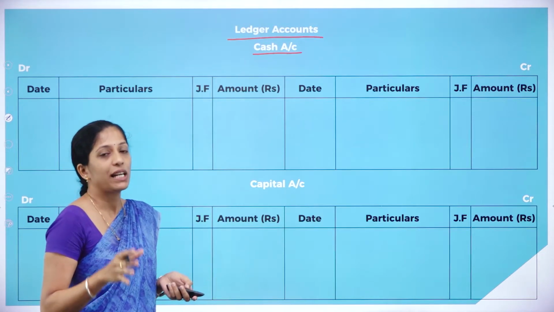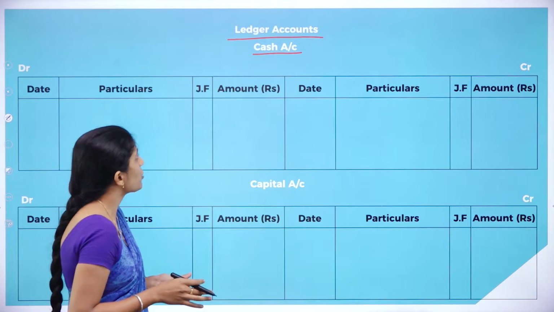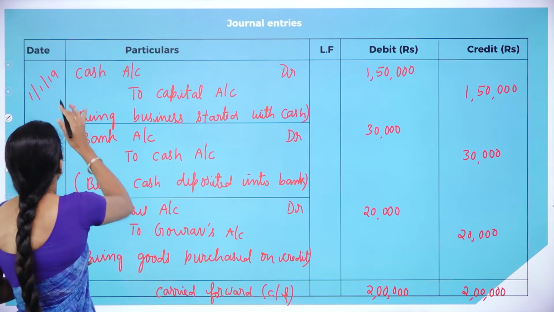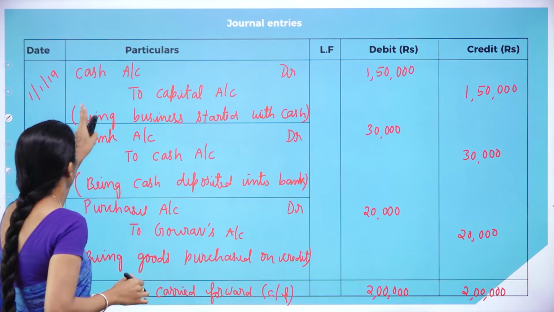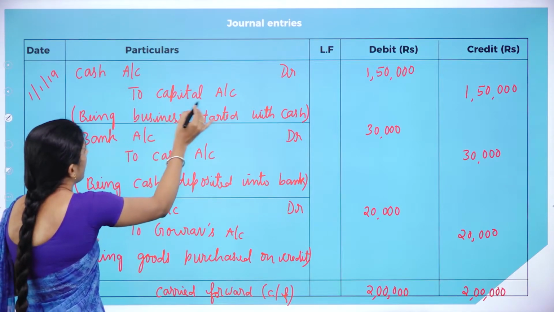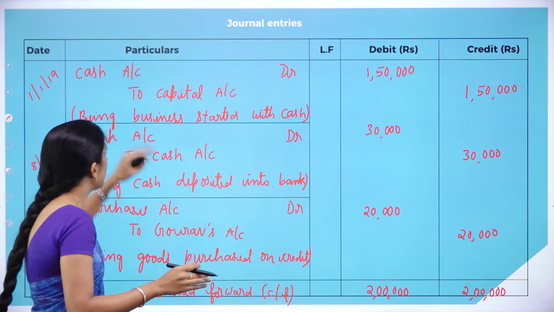Now listen carefully. Here what you have to do is, we are preparing the cash account. Now go through the journal entries and see where there is a cash account. Our first transaction, 1/1/2019, has the cash account: cash account debit to capital account. Since we are preparing the cash account, leave this cash account.